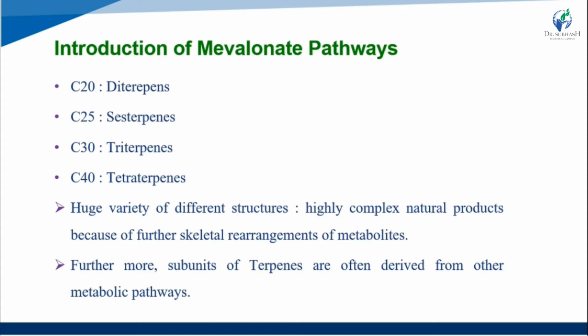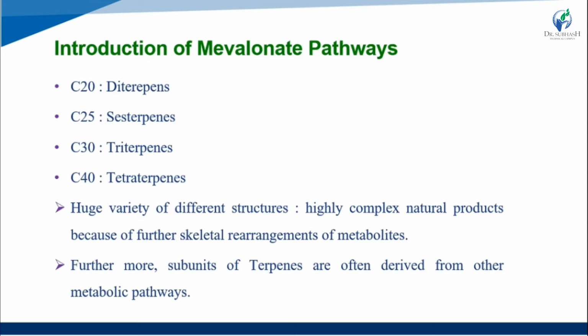There is a huge variety of different structures and highly complex natural products because of further skeletal rearrangement of the metabolites, and they have a huge number of carbons.